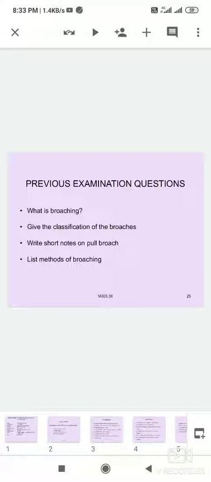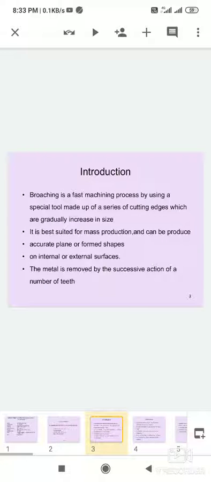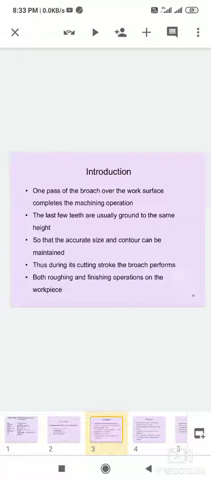So today we learned what is broaching, classification of broaching, and methods of broaching. These types of questions we learned today.